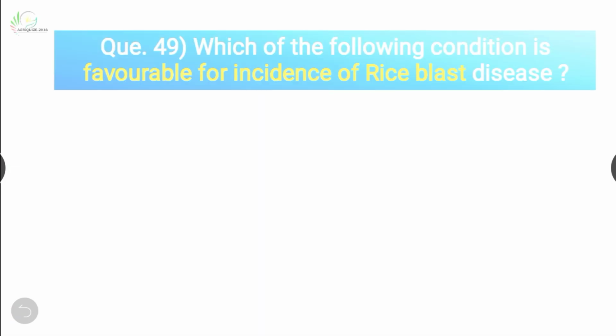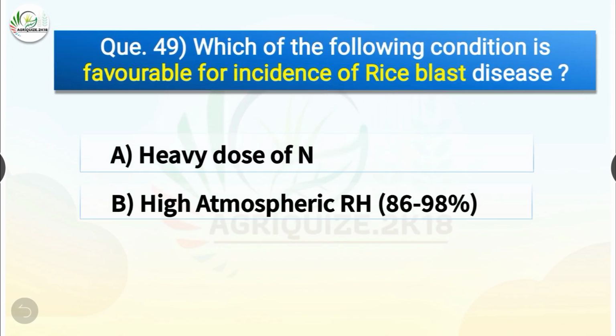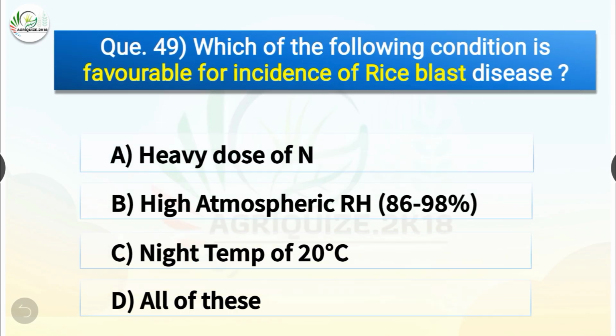Question number 49. Which of the following condition is favorable for incidence of rice blast disease? The options are heavy dose of nitrogen, high atmospheric relative humidity, night temperature of 20 degrees Celsius, or all of these. The correct answer is option D, all of these. So it is all the three, which is heavy dose of nitrogen, high atmospheric RH ranging from 86 to 98%, and night temperature of about 20 degrees Celsius.